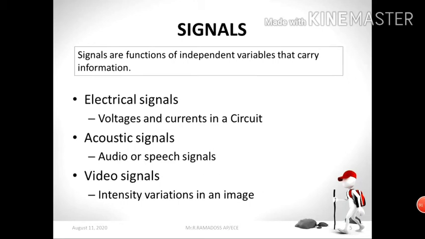When you move on to acoustic signals, they mean your audio signals or pitch signals, that is, sound signals. Next, video signal. Video signal means intensity variation in an image. When you look at the display screen of your TV, monitor or mobile phone, the intensity varies, and depending upon the intensity you get the actual image.